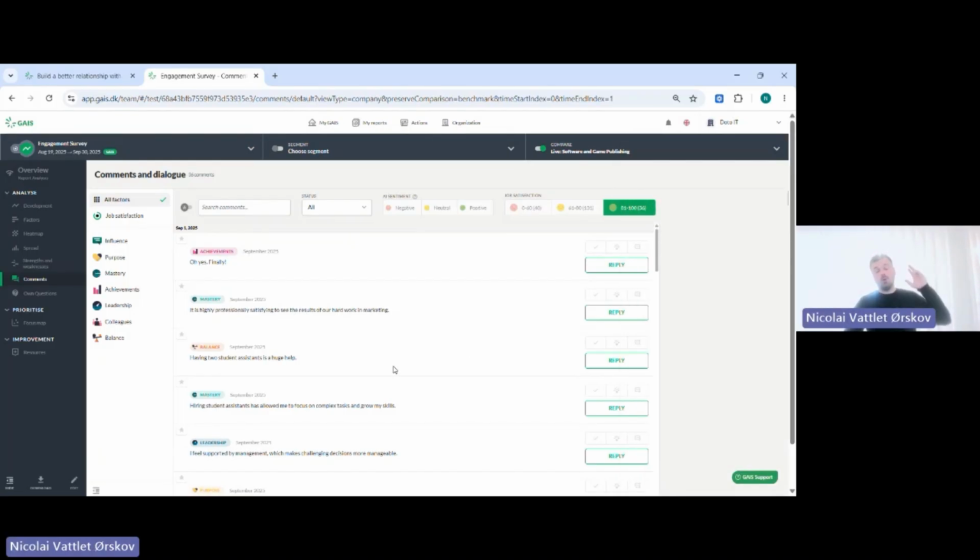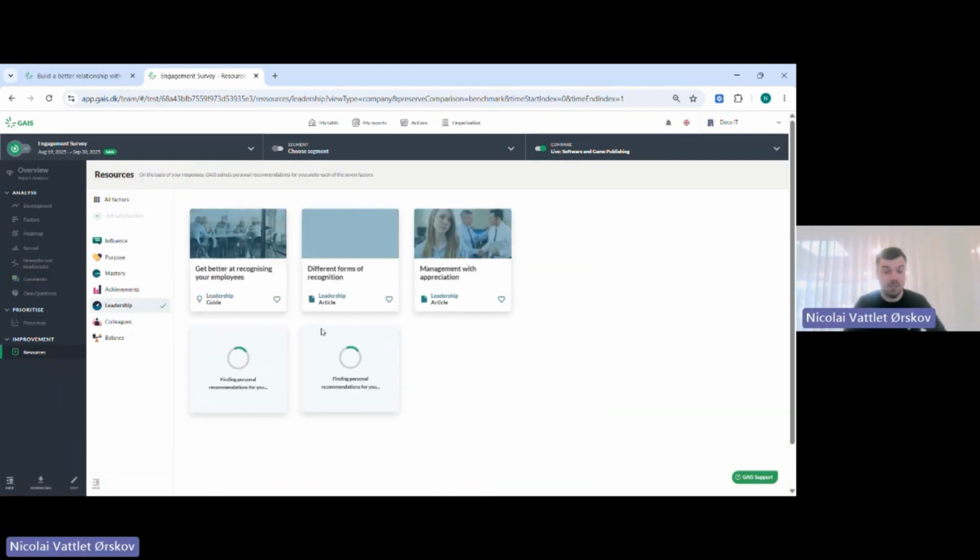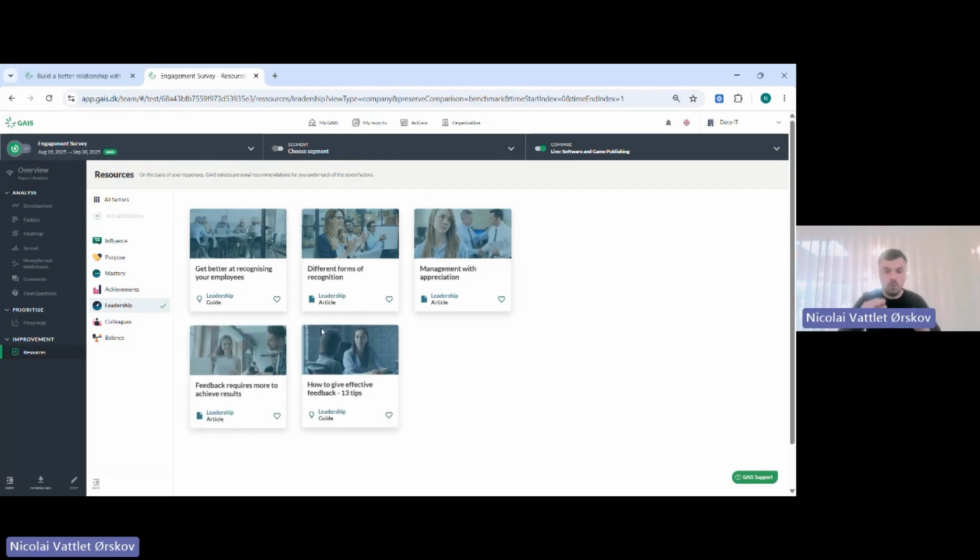And like I showed you in the personal report that we present some material for the employees, we also do that from the company perspective. You'll find all that down here in our resources. We have a lot of resources that you can go through, and we have more than what we show here, but we only show the resources in the report that are actually useful compared to the score that you received. You can always go back to see the full library.